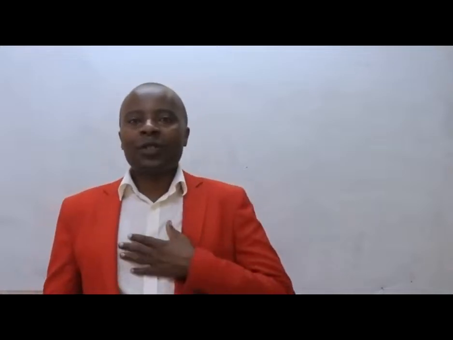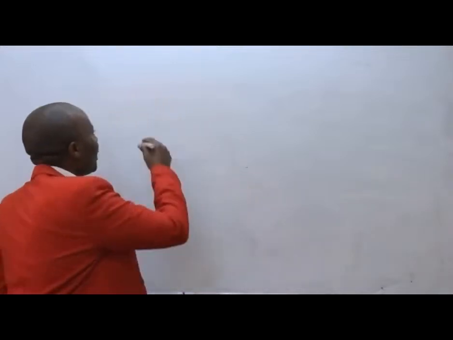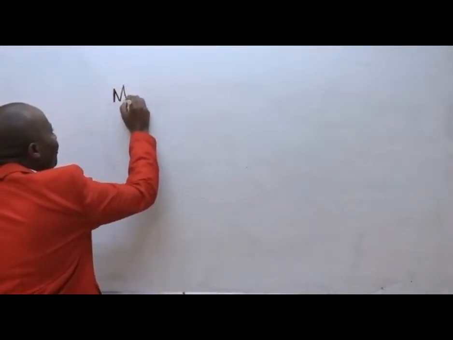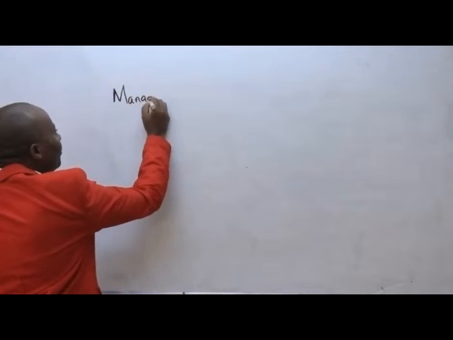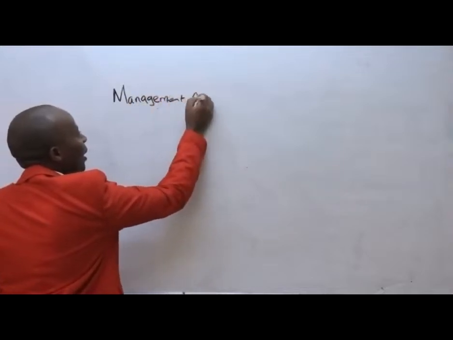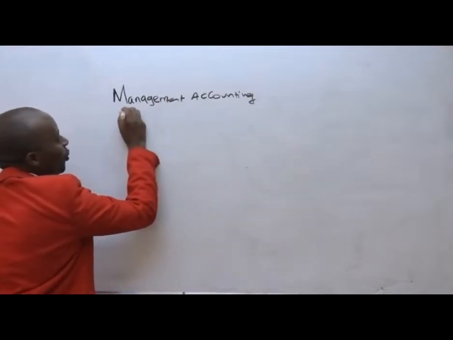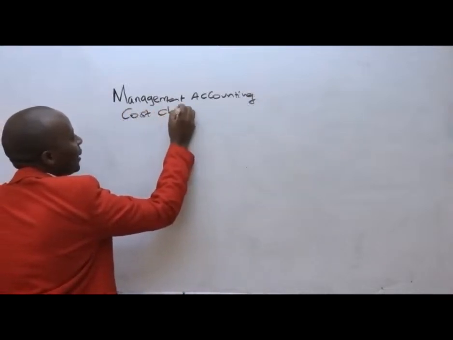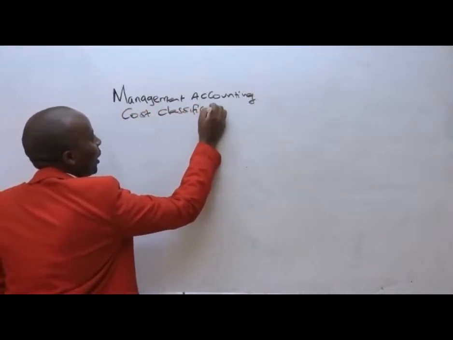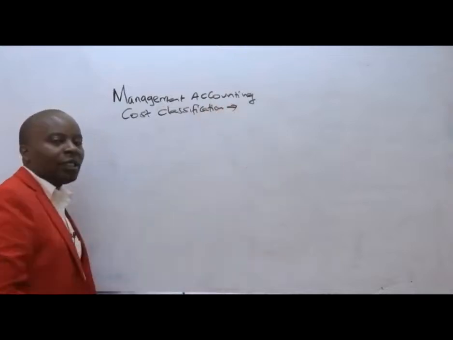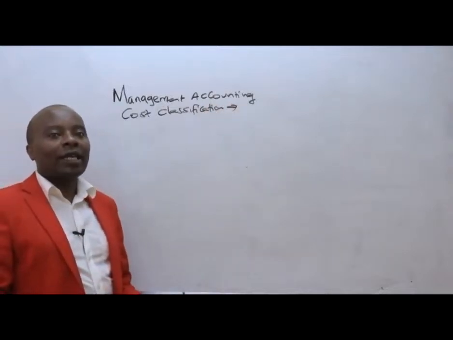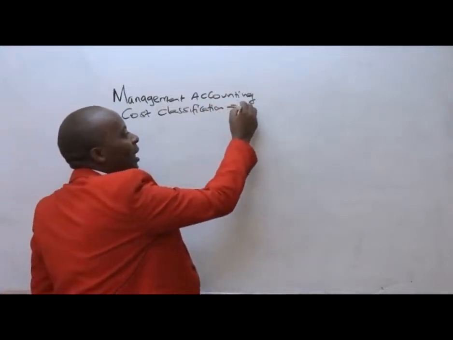Our today's session. Today, I would want us to look at chapter number 2 of management accounting. So management accounting, chapter number 2. Management accounting, chapter 2, which is cost classification.